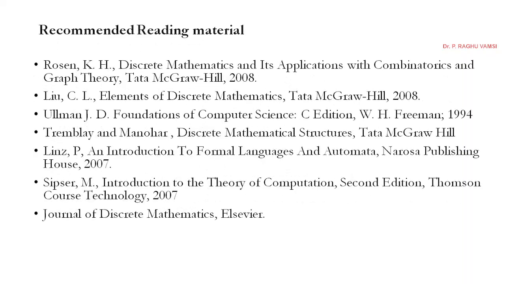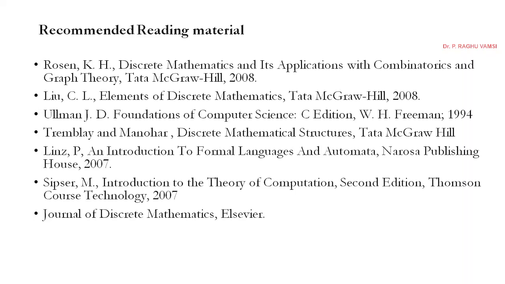Here are the recommended reading materials. The first book is the one we prefer, because the majority of the course concepts are covered in this textbook: Rosen, K.H., Discrete Mathematics and its Applications with Combinatorics and Graph Theory.